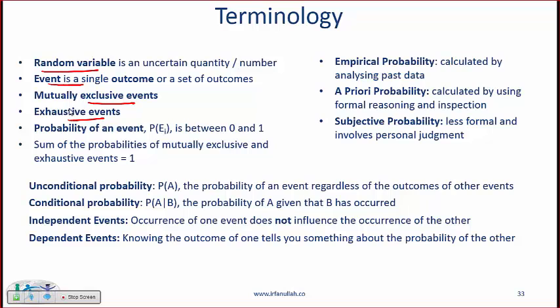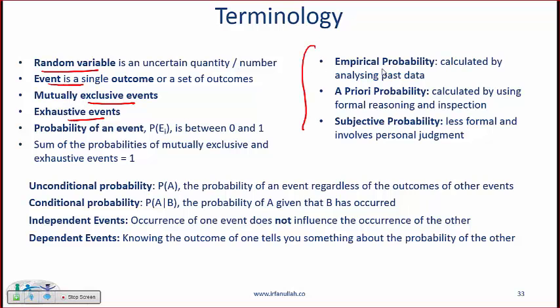And they are exhaustive in the sense that if you flip a coin, you'll either get heads or tails. In the context of stock returns, you might say that on any given day, the stock return will either be greater than or equal to 0 or less than 0. So if I define those two events, they are mutually exclusive and exhaustive.